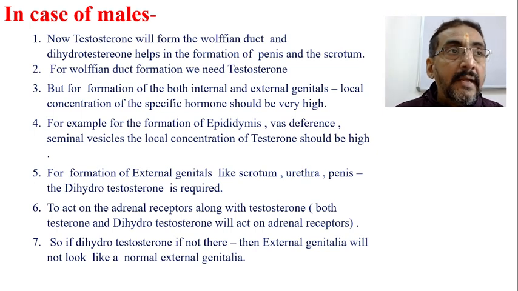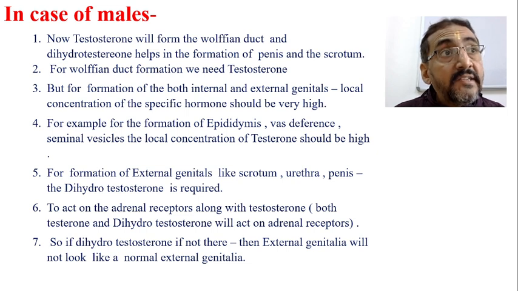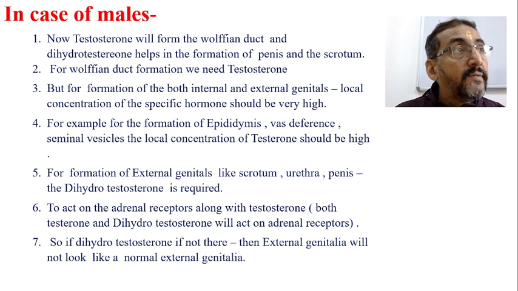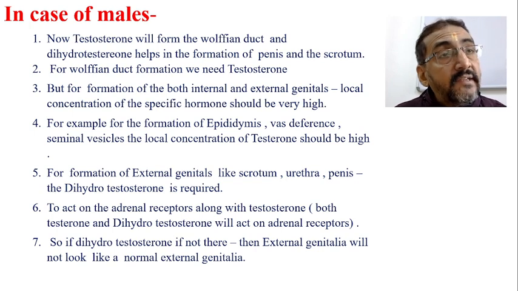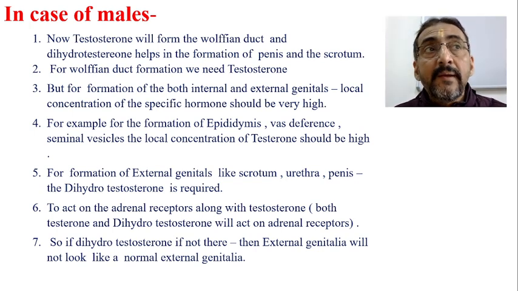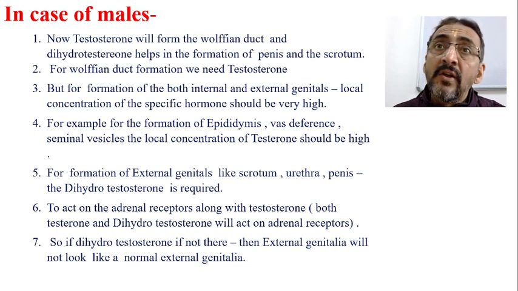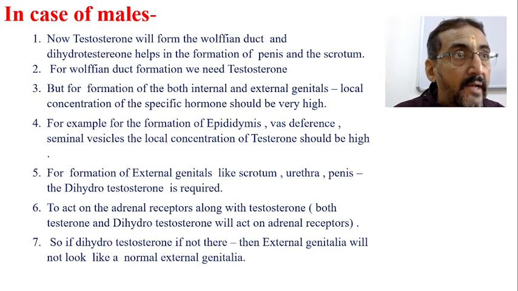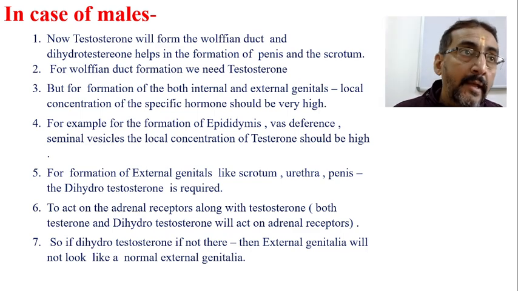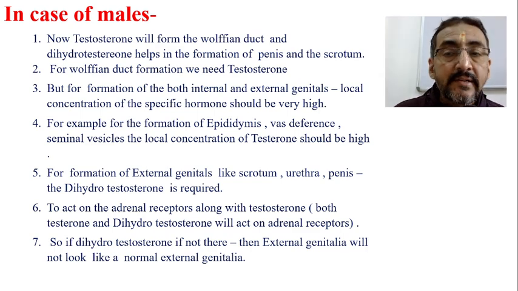That means if the testis is formed, there will be formation of the Wolffian duct, and there is no formation of the Mullerian duct. The reason is very simple. One of the cells of the testis, the Sertoli cells, will produce the anti-Mullerian hormone, which will block the formation of the Mullerian duct.